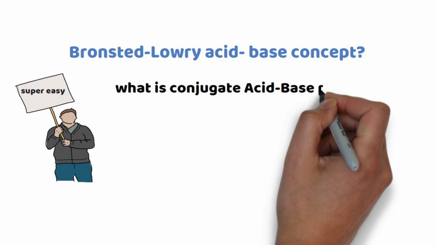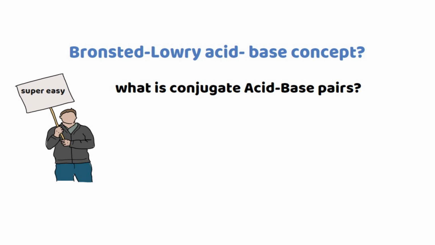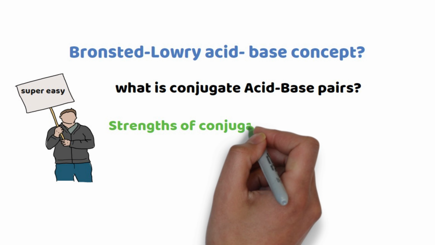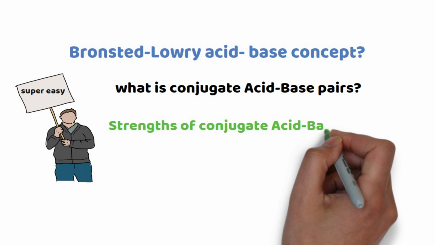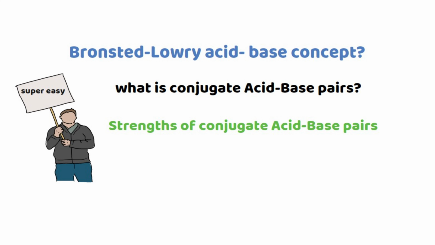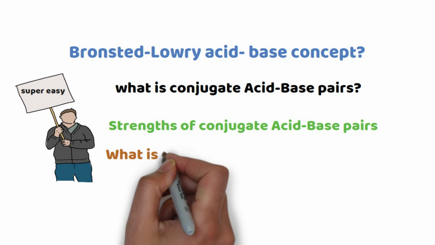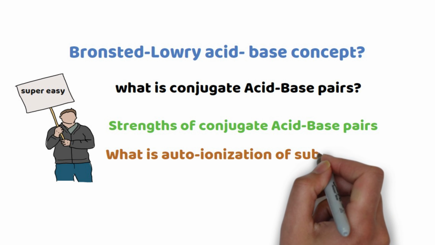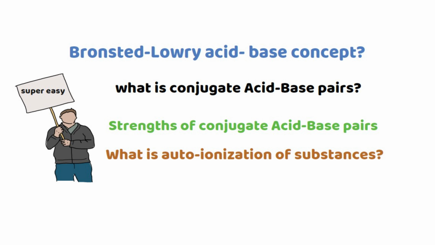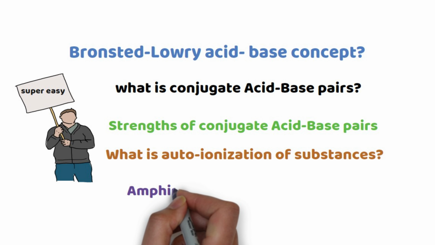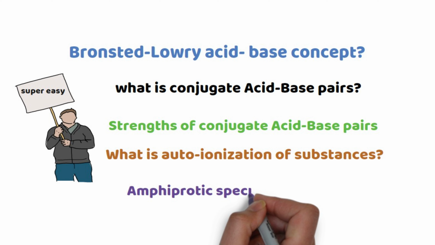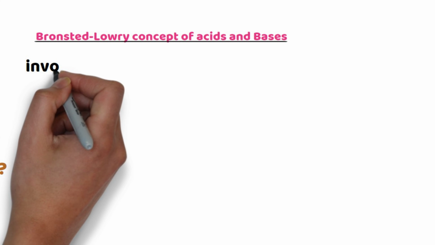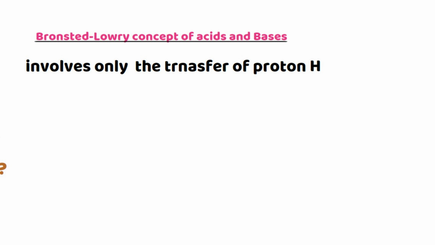Bronsted acid-base concept. What are conjugate acid-base pairs? Strengths of conjugate acid-base pairs. What is auto-ionization of a substance, or self-ionization of a substance? Amphiprotic species. Let us start with the Bronsted-Lowry concept of acids and bases.